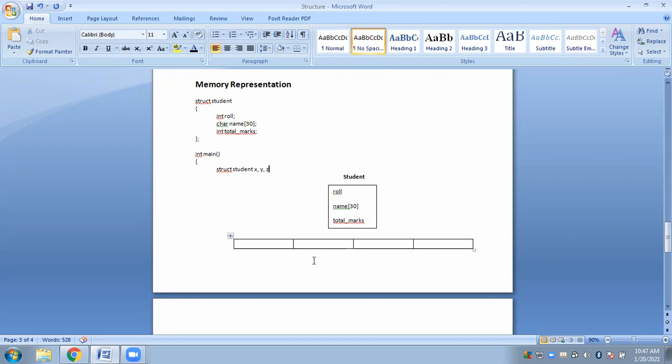I will show you very diagrammatically. If you are to store information for one student, two students, then you can use simple variables. But when you go to store information of more than 10 students, more than 20 students, then you have to make use of an array. And how are we going to make use of an array in structure, that I will show you in the next class.